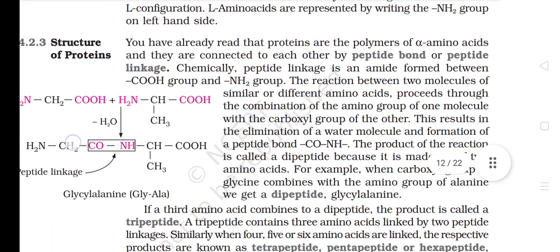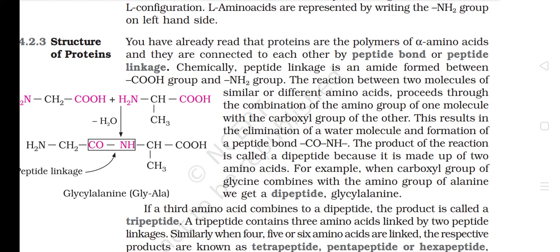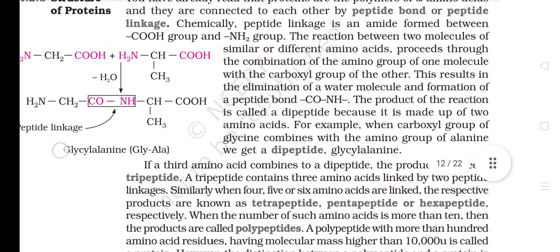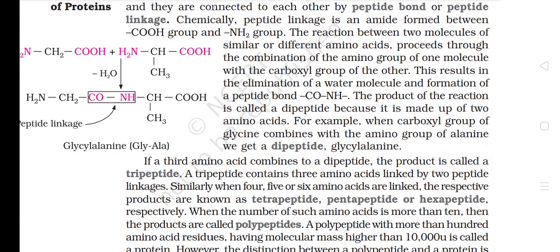Structure of proteins. You have already read that proteins are the polymers of alpha amino acids, and they are connected to each other by a peptide bond or peptide linkage. Chemically, a peptide linkage is an amide formed between the COOH group and the NH2 group. The reaction between two molecules of similar or different amino acids proceeds through the combination of the amino group of one molecule with the carboxyl group of the other. This results in the elimination of a water molecule and formation of a peptide bond, CONH.